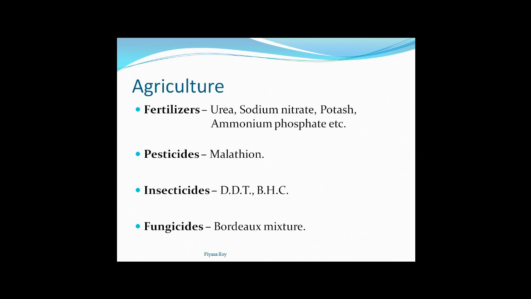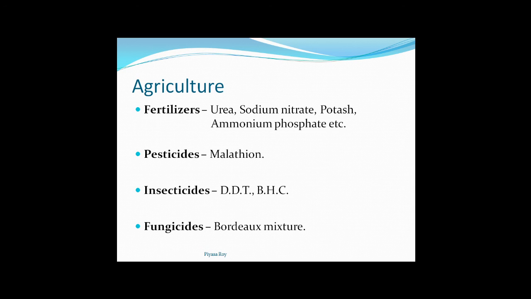Common fertilizers are urea, sodium nitrate, potash, ammonium phosphate, etc. These four are easy and commonly used; maybe you have heard the names also.